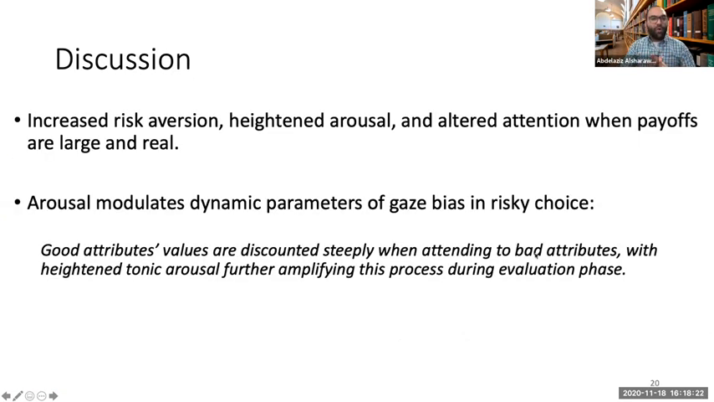So to wrap up, we find increased risk aversion, heightened arousal, and altered attention when payoffs were large and real. Also, we find that arousal modulates dynamic parameters of gaze bias in risky choice. In particular, good attribute values are discounted steeply when attending to bad attributes, with heightened tonic arousal further amplifying this process during the evaluation phase.